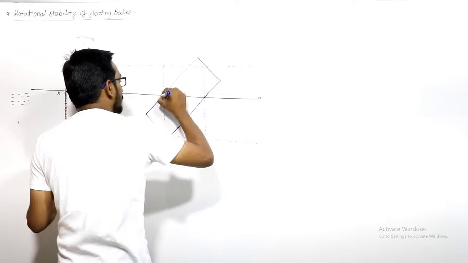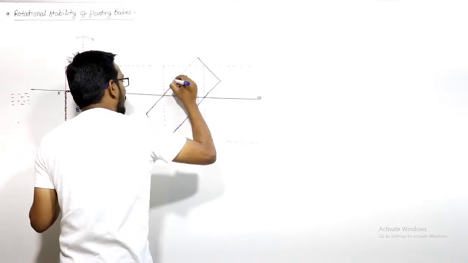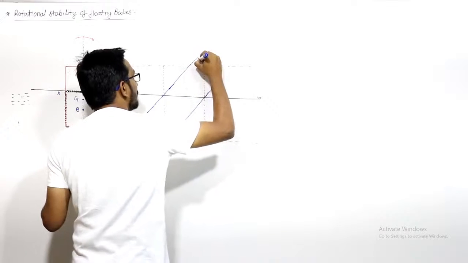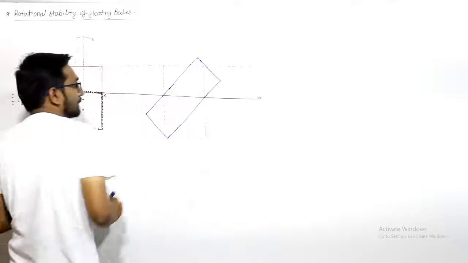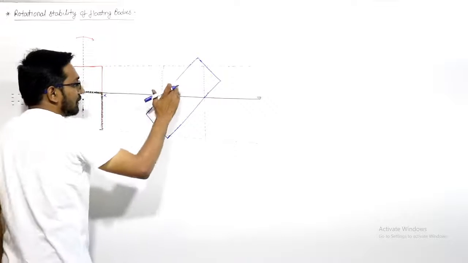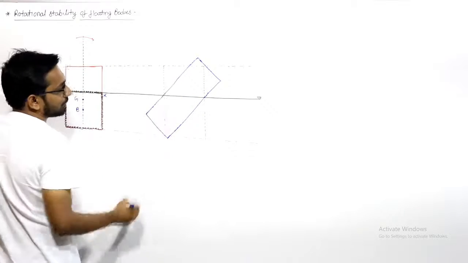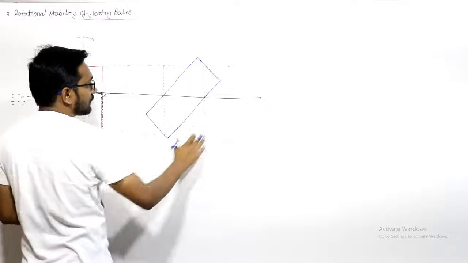And with the red color, we show the body in its initial equilibrium so that you will be able to understand better. So this is the shape of the body after tilting.